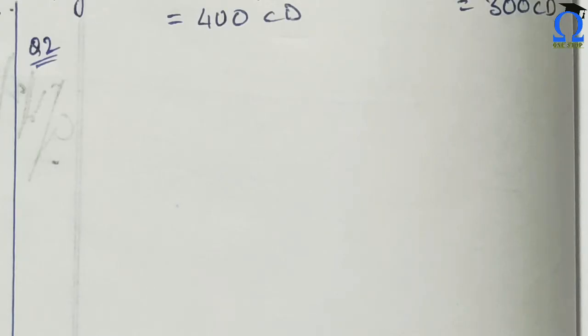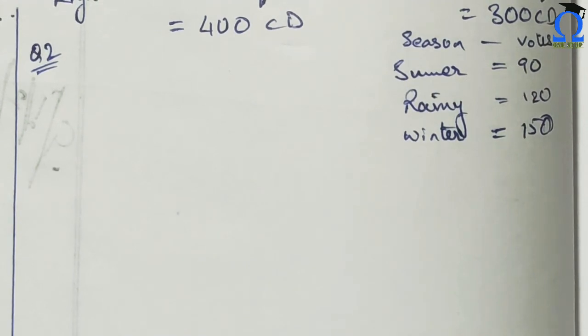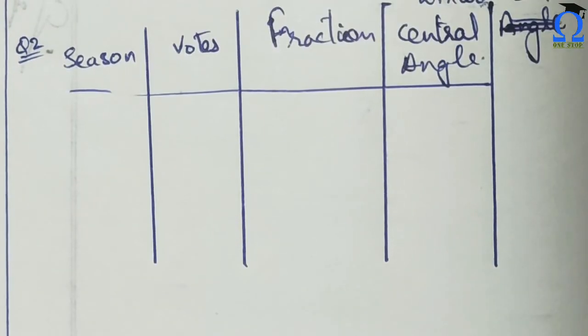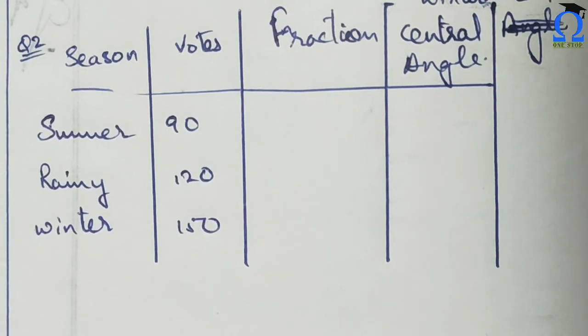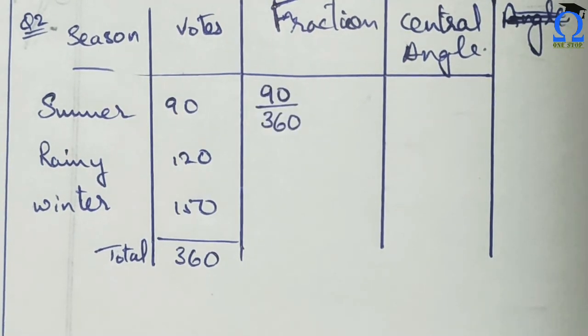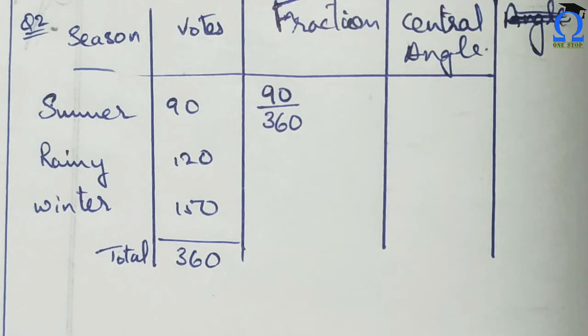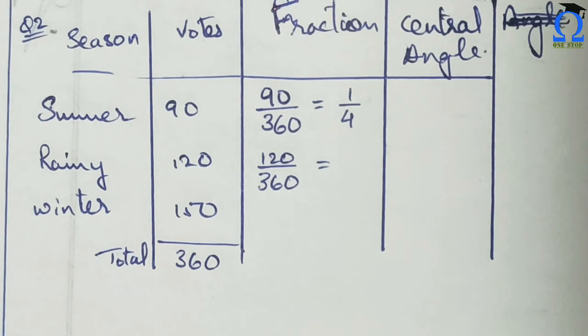Now let us move on to question number 2, in which this chart is given and we need to draw the pie chart according to this. So for that we will be making a table here with these headings. Okay, so up to this it is given in the question. We need to find the total here, and now we will go for the fraction part, in which we will have to divide the frequency by total. Okay, like this.